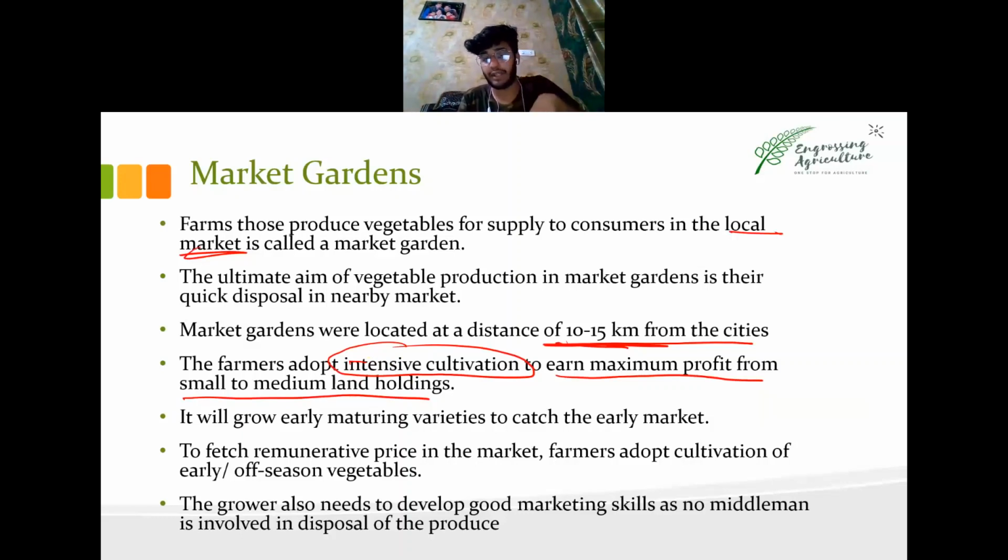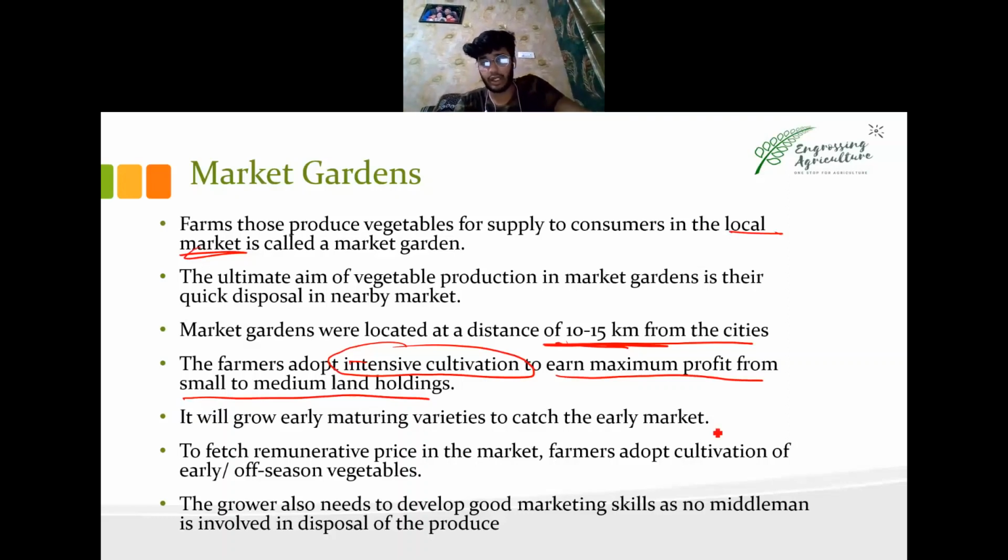Grow early maturing varieties. If this is the season of okra, and a farmer has grown an early maturing variety, he will be able to get okra into the market before the other farmers. The consumer will think, he's giving me okra right now, and the season of okra is just coming. So the consumer will go to that farmer only.